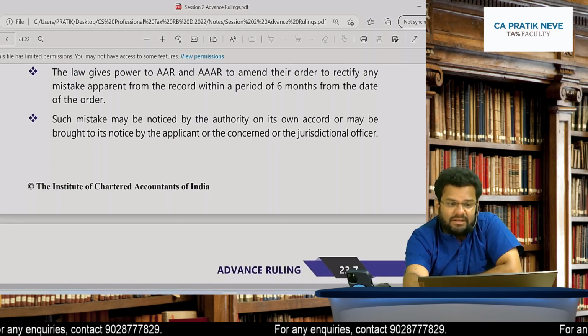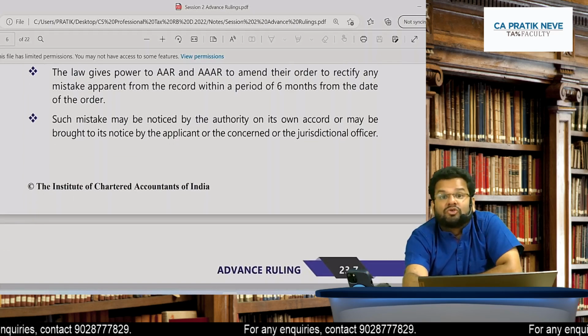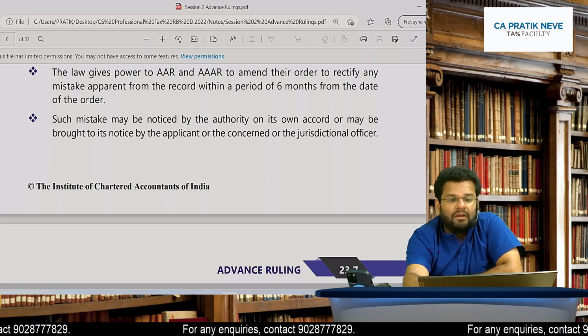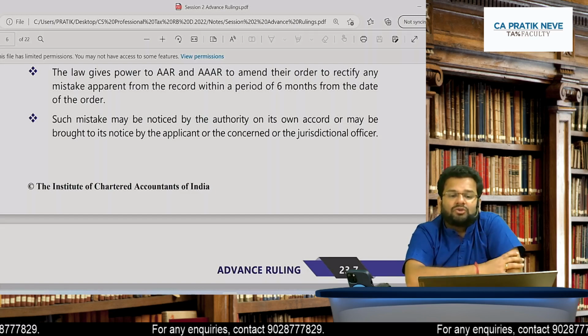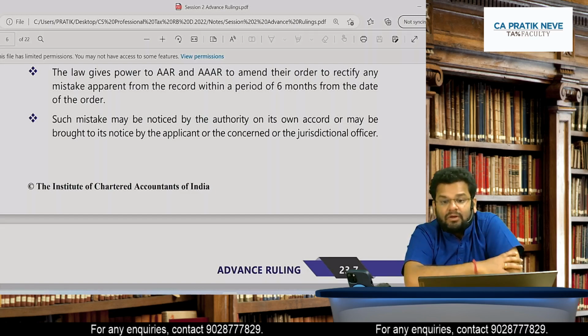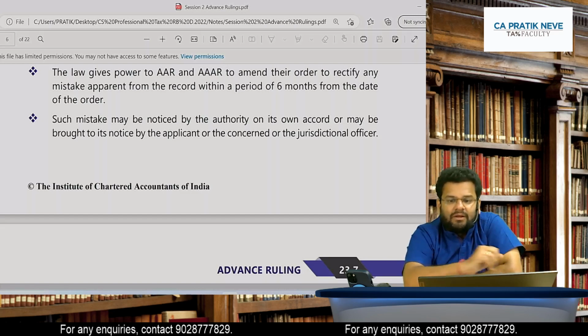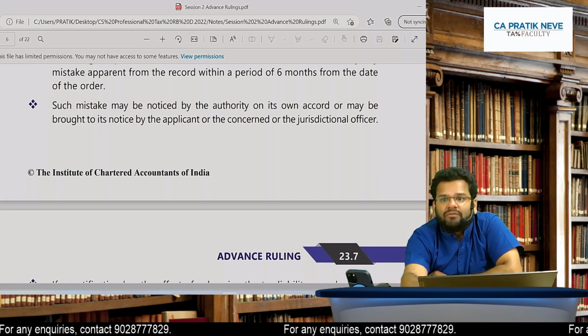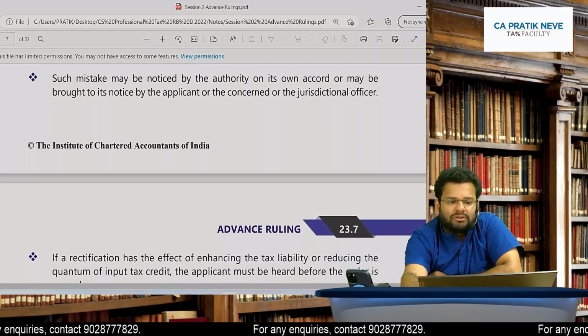Rectification of mistakes. So who has given the ruling? The law gives power to AAR and AAAR to amend their order, to rectify any mistake apparent from the record within a period of 6 months from the date of the order.